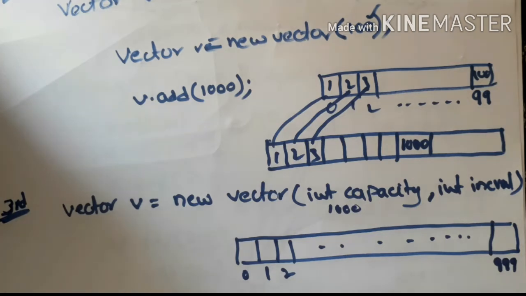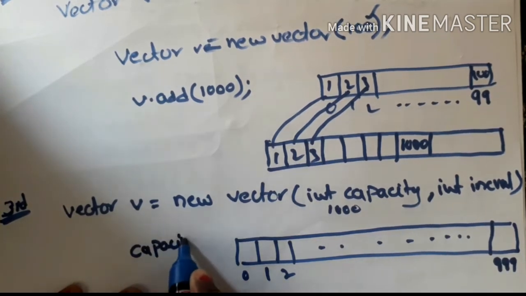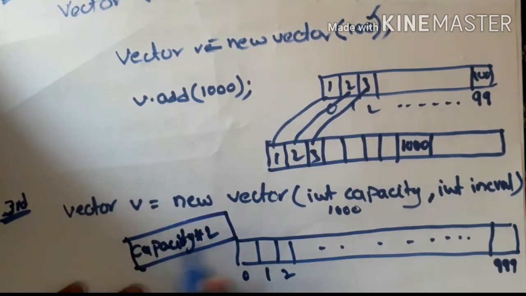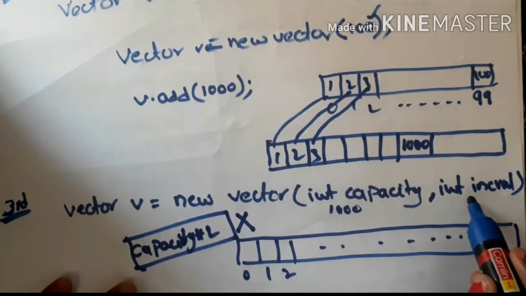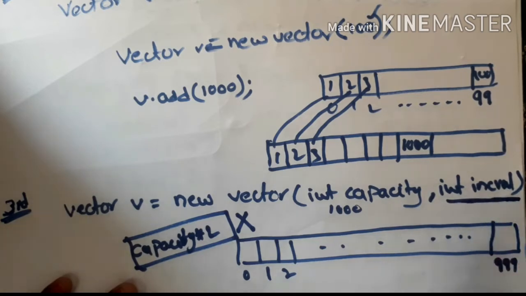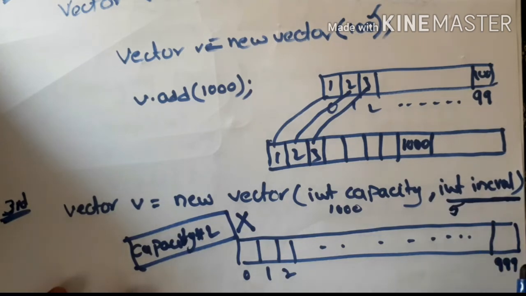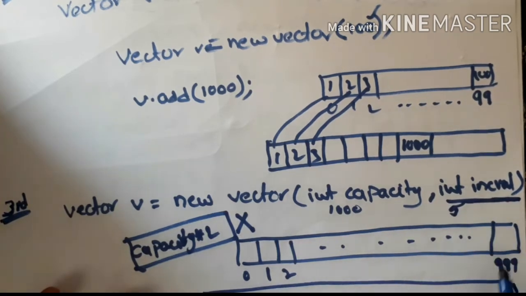While creating the bigger array, it will not use the formula capacity into 2. The capacity into 2 formula will not be used in this approach for creation of the bigger array. It will create a bigger array with the specified incremental value. Suppose here I have passed 5 as the incremental value. So while creating the bigger array, it will create an array which can accommodate capacity plus incremental value.